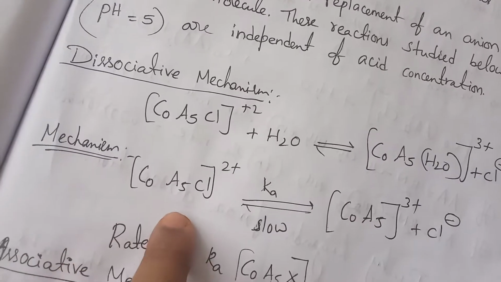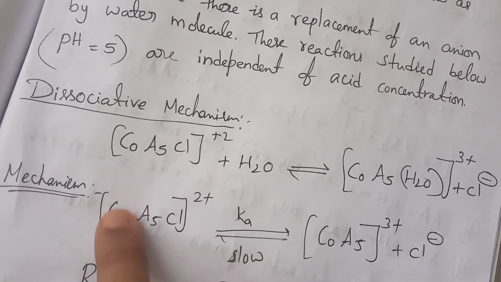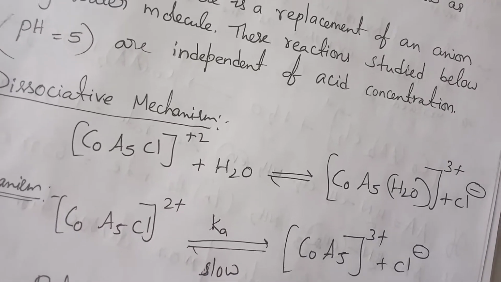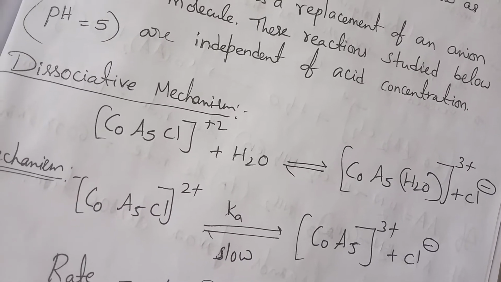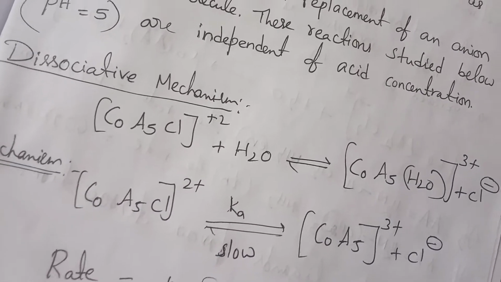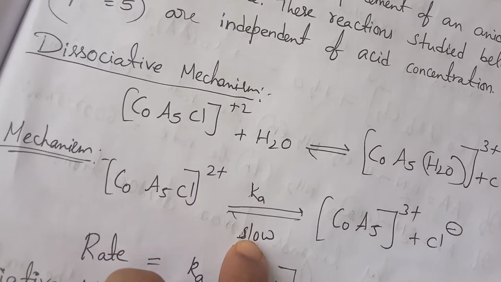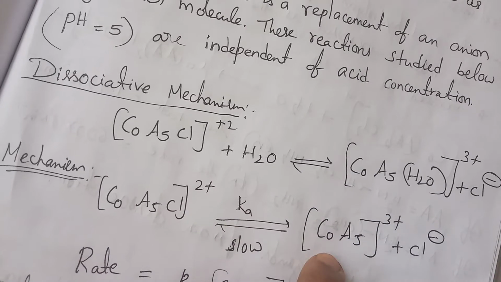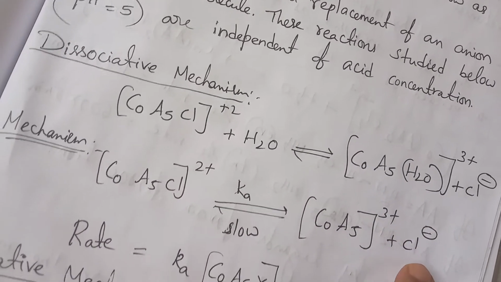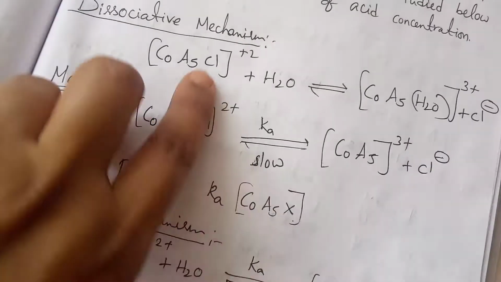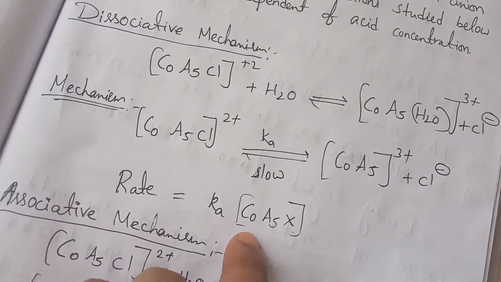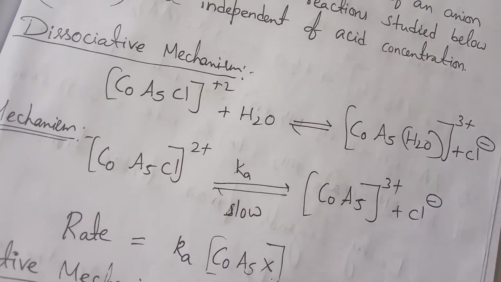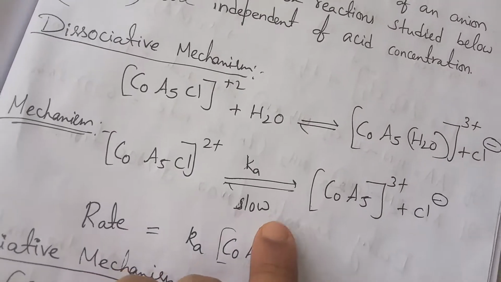In the dissociative mechanism, bond breaking is favorable, so it takes more time. That's why it is a slow reaction. It has an acid dissociation constant Ka, with the cobalt A5 plus 3 and Cl minus. The rate depends only on the reactant concentration, so it is called the dissociative mechanism. We already know SN1 reactions are one example.